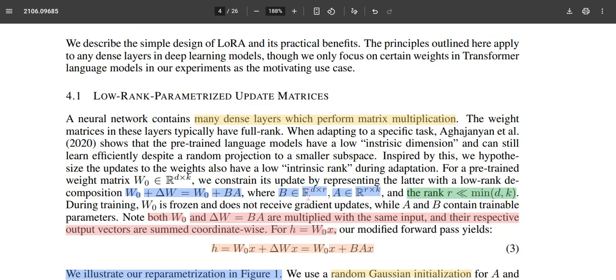B is a very thin matrix along the column, and A is a very thin matrix along the row. So for example, B is D cross R, where R can be any size which is very small compared to D or K. D is the number of rows in the pre-trained weights, and K is the number of columns in the pre-trained weights, whose dimensions are very large compared to R, which can be, for example, one. Then the BA multiplication will end up in a rank 1 update.